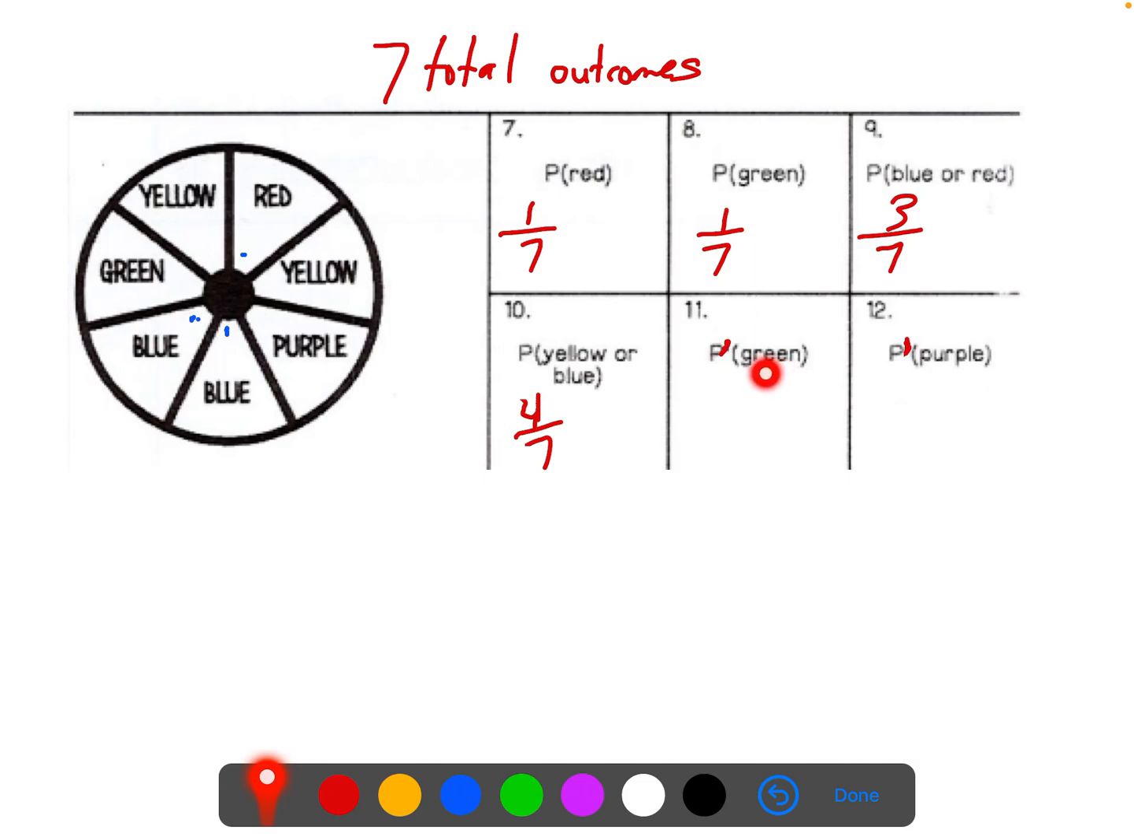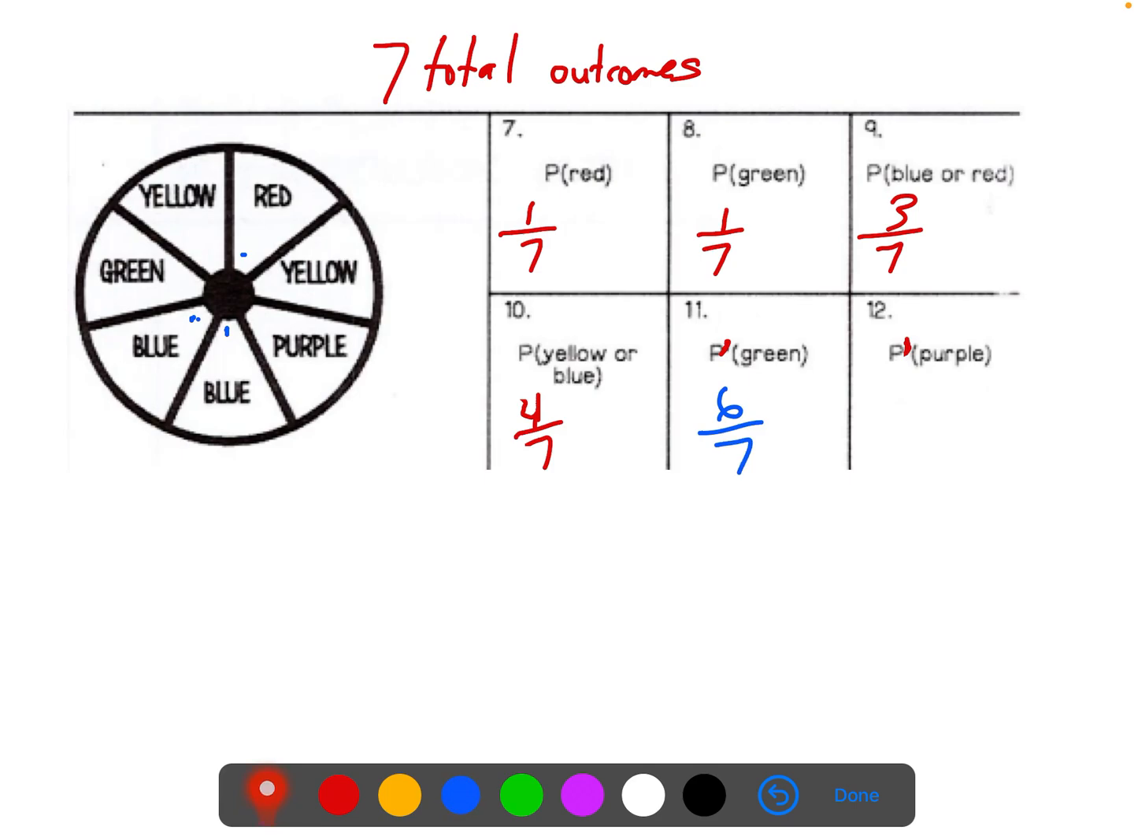All right, so we're saying, more or less, what's the probability of getting anything but green? On the spinner, green is only one of the outcomes. So our probability of not getting green is all the other outcomes on that spinner. So there's 6 other outcomes that would be not green.